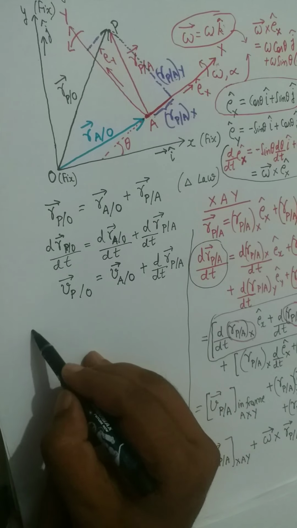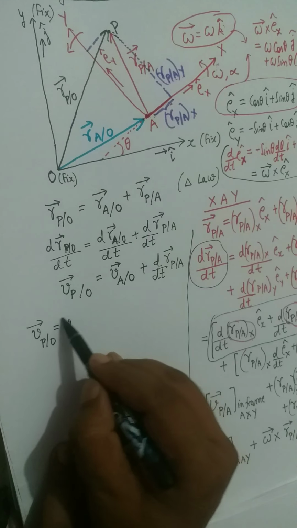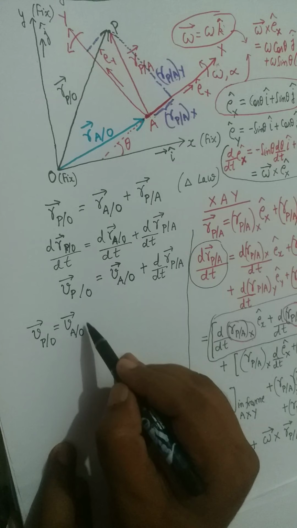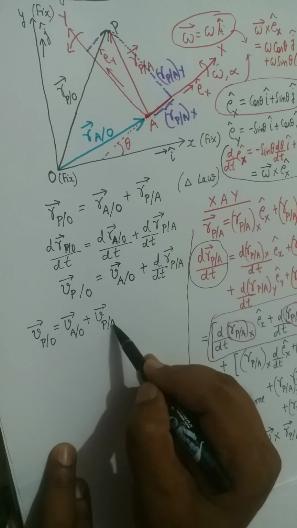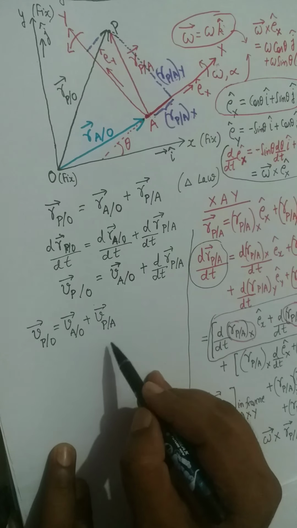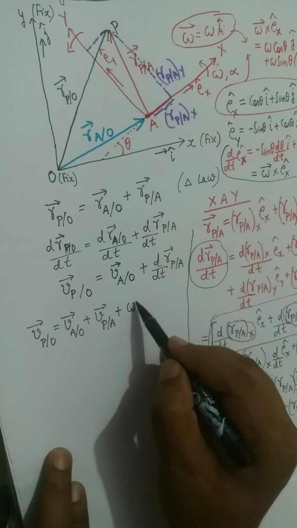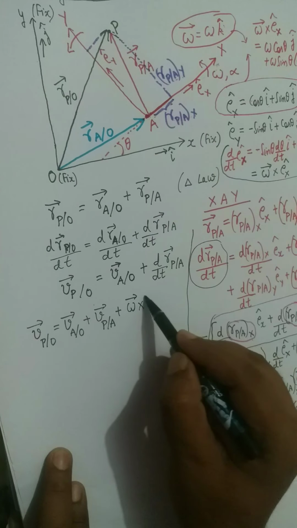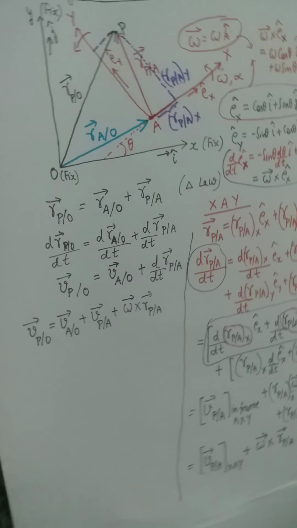You will get velocity of P relative to O equals velocity of A relative to O plus velocity of the particle P relative to A in the frame of Axy, plus omega cross R of P with respect to A. This is the complete result.